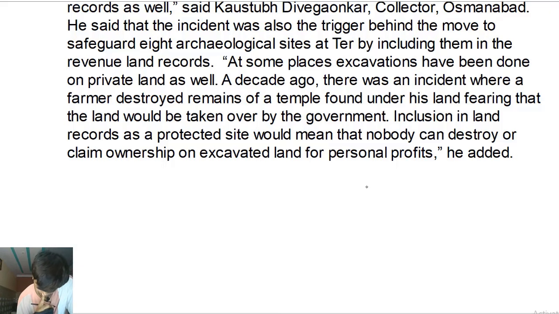So he said this was done. This was also a result, a trigger behind the move to safeguard 8 archaeological sites at Ter by including them in the revenue land records. Again, the next sentence starts with a quotation mark: At some places, excavations. So at some places is a modifying phrase. At is the preposition. It's basically a prepositional phrase.